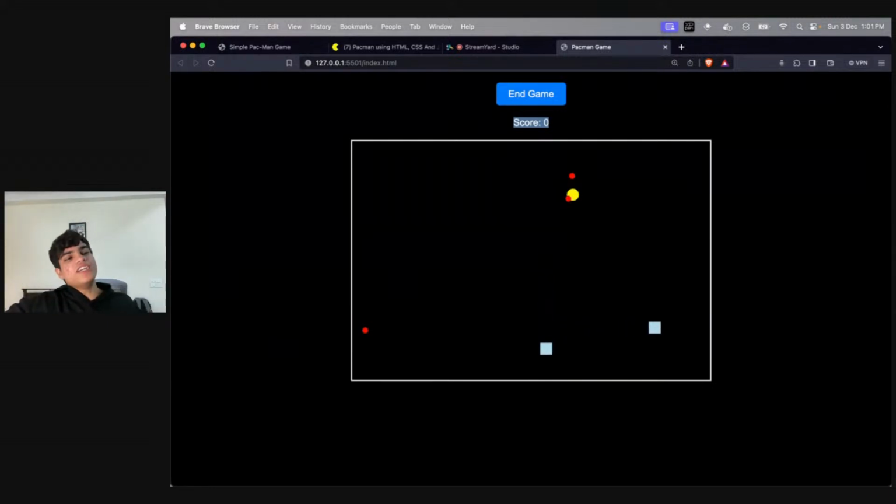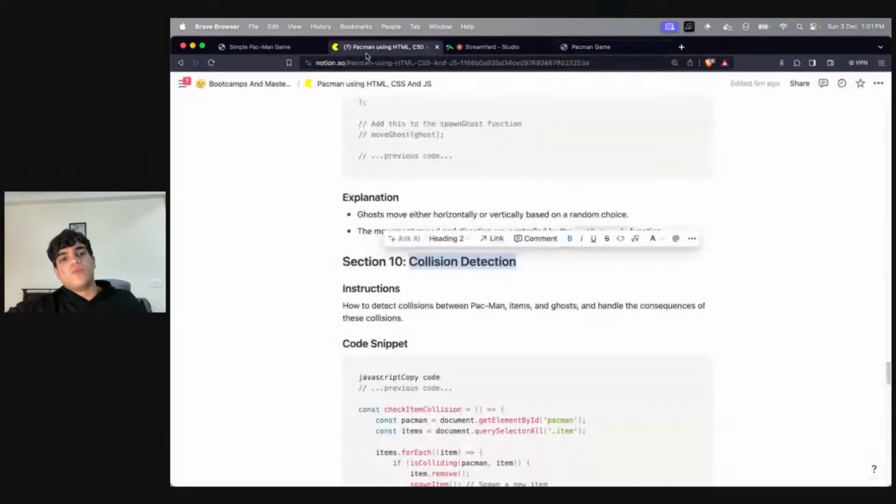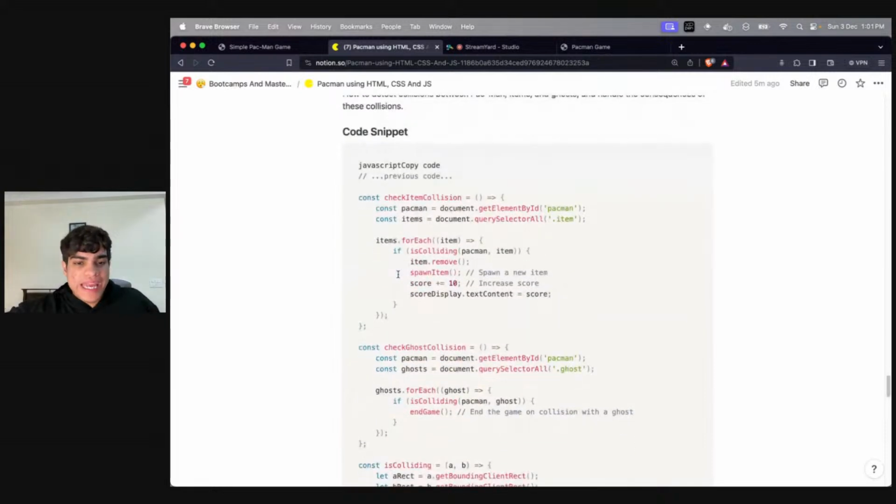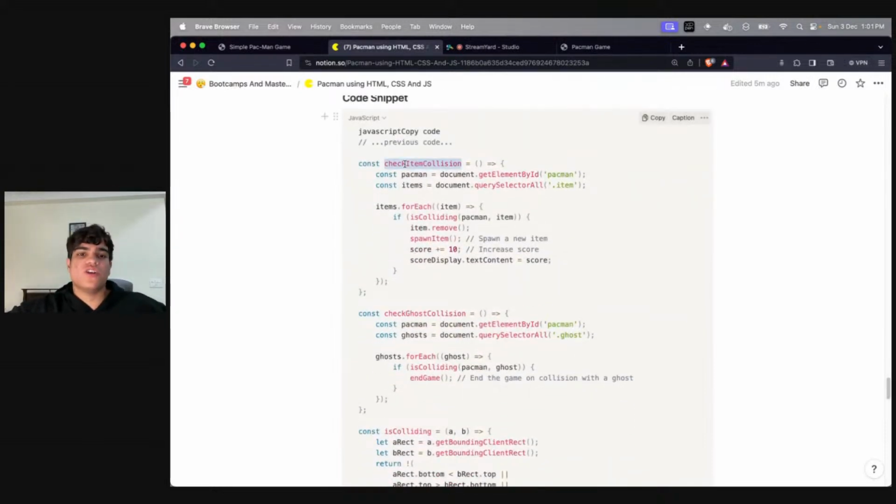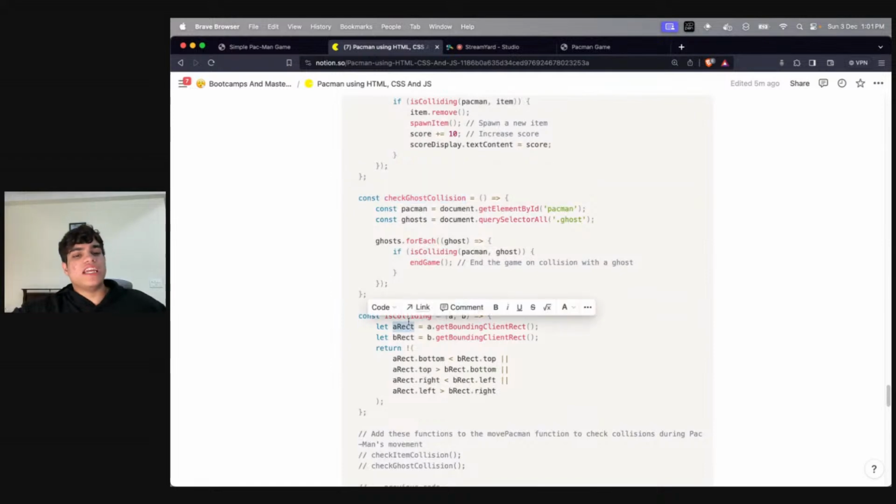So collision detection is a generic function that I will write. In this generic function, we are basically going to say that if the position or the size of my Pac-Man is somewhere around that, then it is good to go. So over here, we make a very simple function of item collision and ghost collision, and I make a function for is colliding.